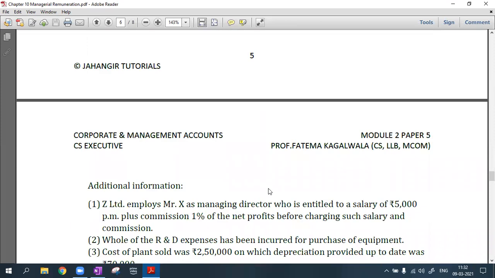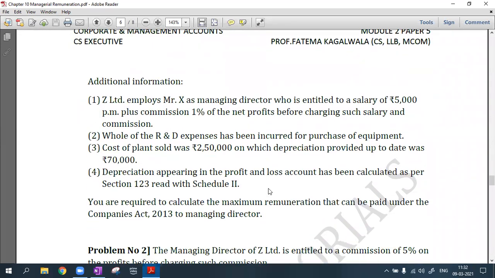Now they have given me the following additional information. Z Limited employs Mr. X, who is the managing director. He is entitled to a salary of 5,000 per month, plus a commission of 1% of net profit before charging such salary. Before, not after, before.